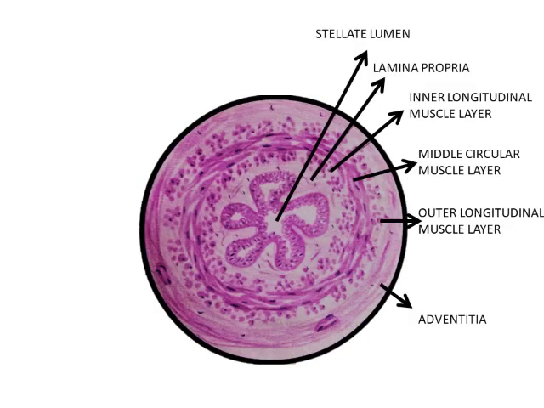This is the ductus deferens. Draw the stellate lumen, mucosa lined by pseudostratified columnar epithelium. Draw the lamina propria, inner and outer longitudinal muscle layer and middle circular muscle layer, and surrounding adventitia.